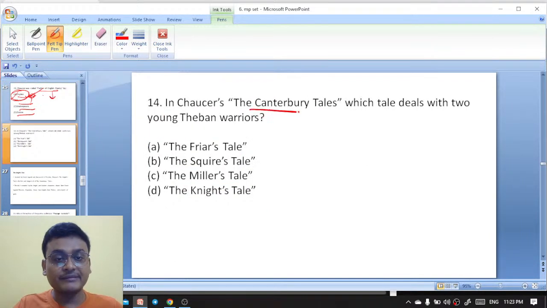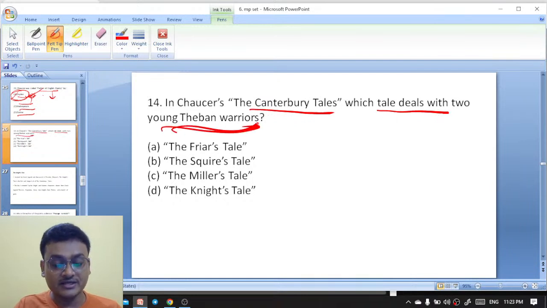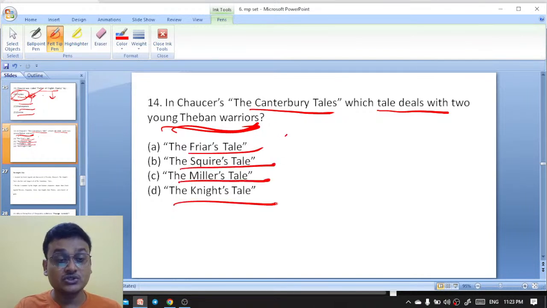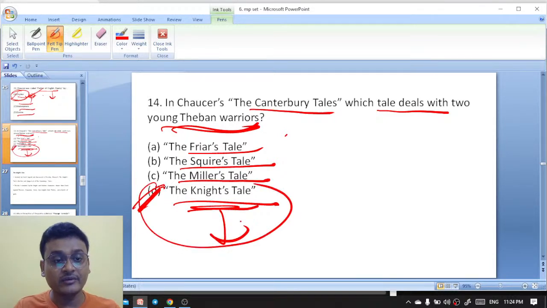In Chaucer's The Canterbury Tales, which tale deals with two young Theban warriors? The Friar's Tale, the Squire's Tale, the Miller's Tale, or the Knight's Tale. It is actually the Knight's Tale, the first tale of the Canterbury Tales. The Knight's Tale deals with the two young Theban warriors, so the Knight's Tale is the right answer.